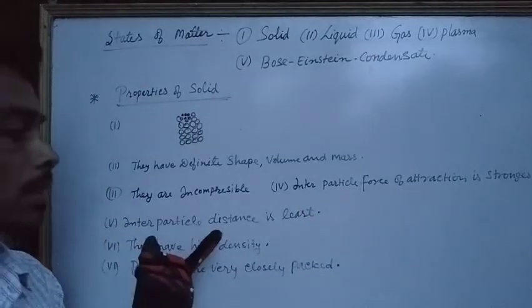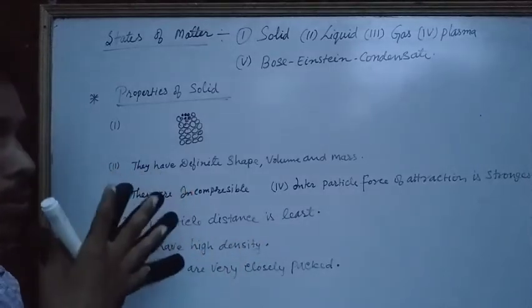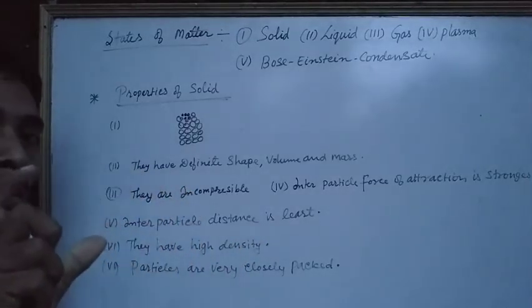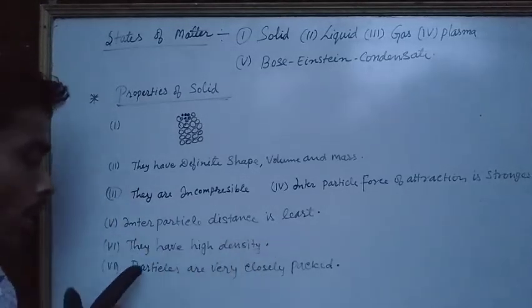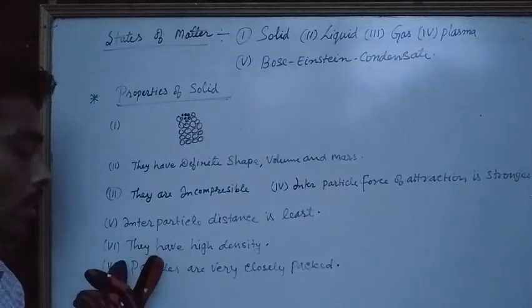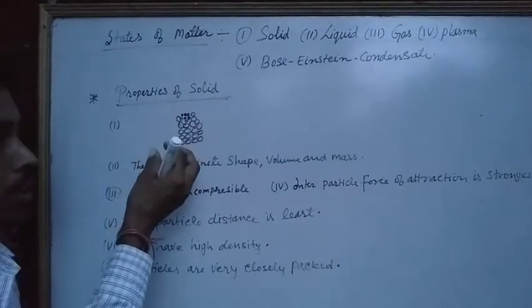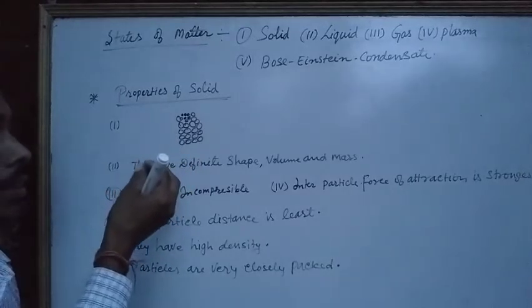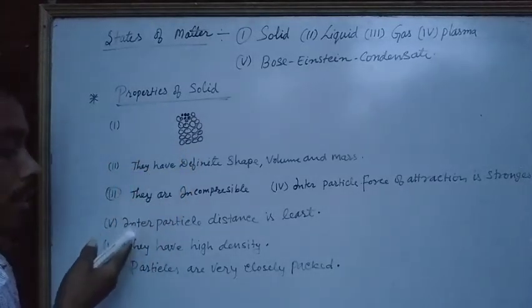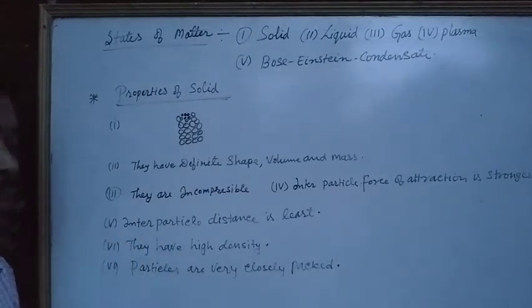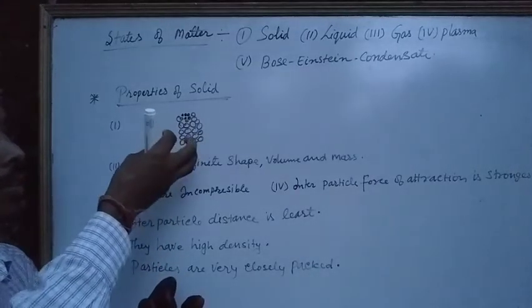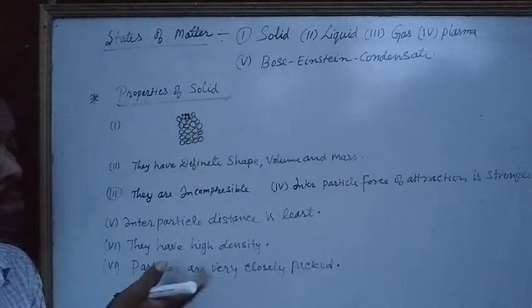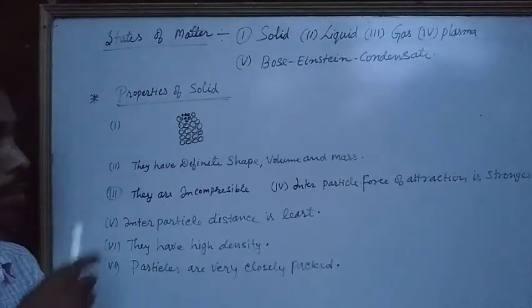Next, interparticle distance is least. Since they are very close to each other, the distance between two particles is very, very small. They have high density. Since the particles are very close to each other, they become dense, and due to this they have high density. Last one is particles are very closely packed. Since they are very close, very dense, therefore the particles are very closely packed. So these are the properties of solids.